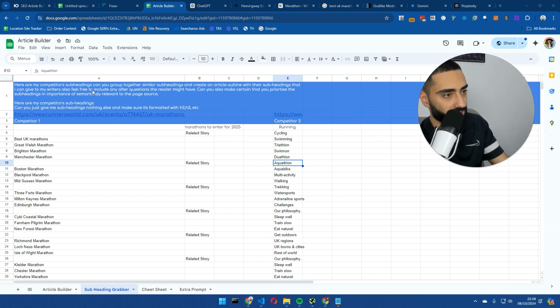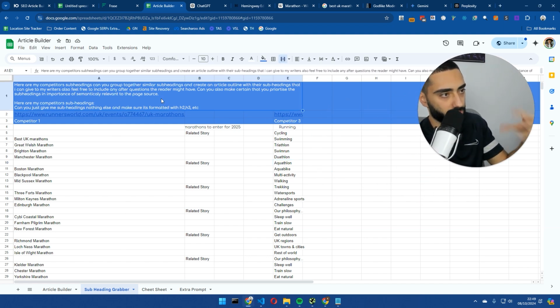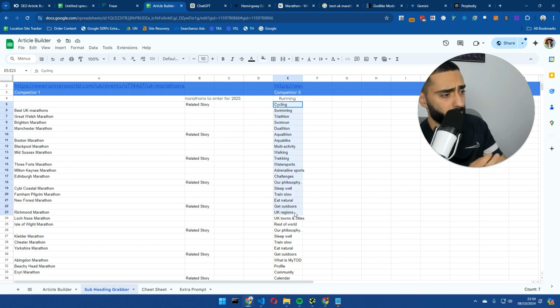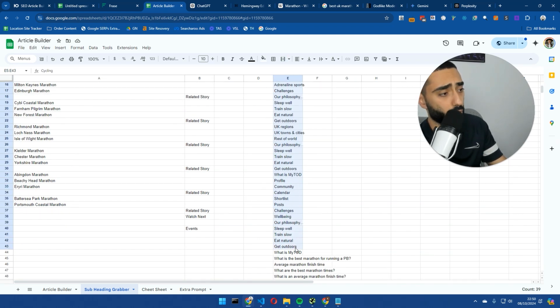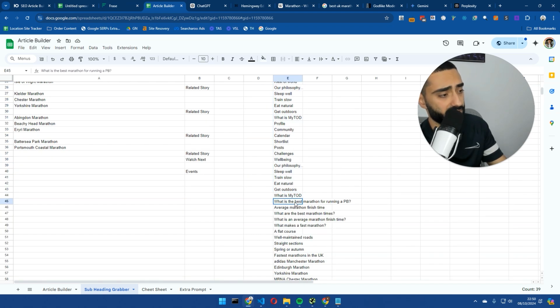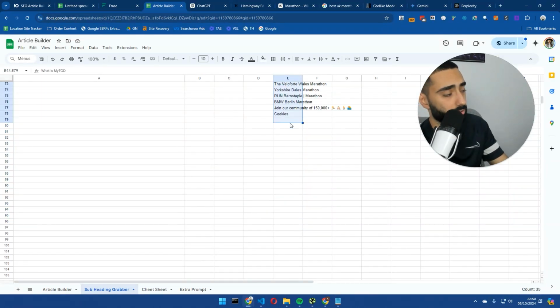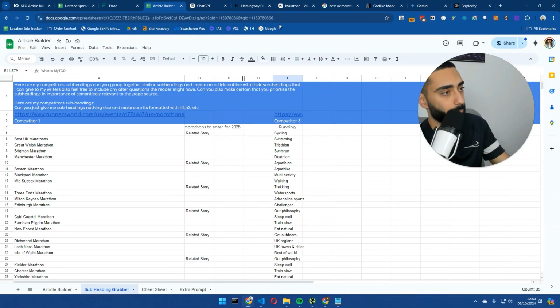Because in some cases, what this prompt tells ChatGPT, or whatever LLM you are using, is to combine certain subheadings that are similar, and it also gets rid of anything that shouldn't be included. Because in some cases, websites do have weird subheading formatting. For example, this website, for whatever reason, is pulling in a lot of irrelevant subheadings, and the actual article starts down here. But the prompt should take care of that.